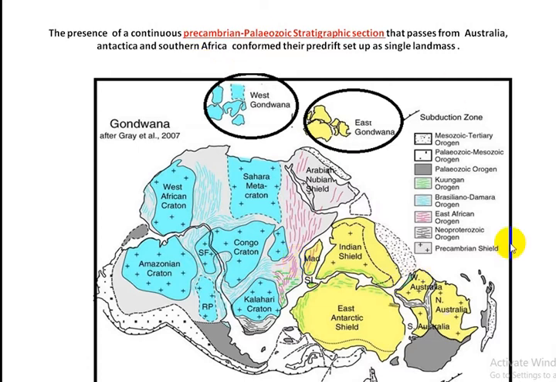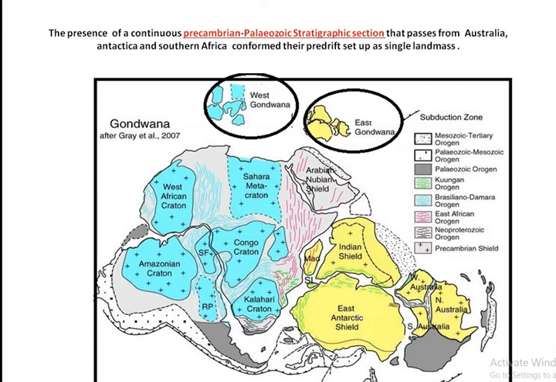Again, come to this part. Indian shields are attached to East Antarctic Shield during or before the Permian period. Similarly, we can see here the craton or shield of Australia are attached with Antarctic Shield during or before the Permian period.